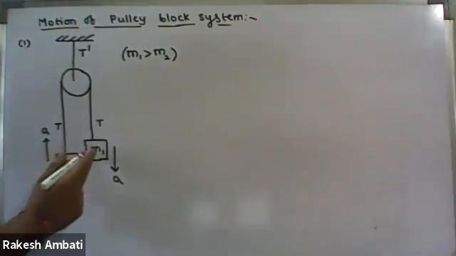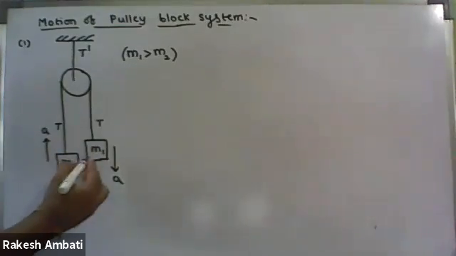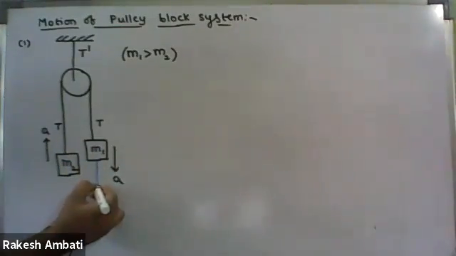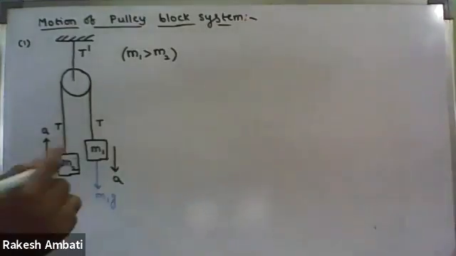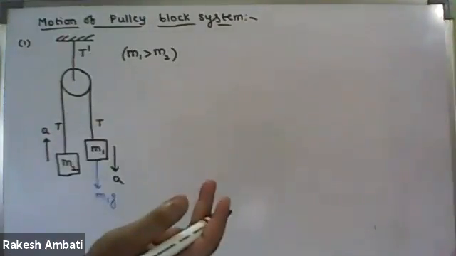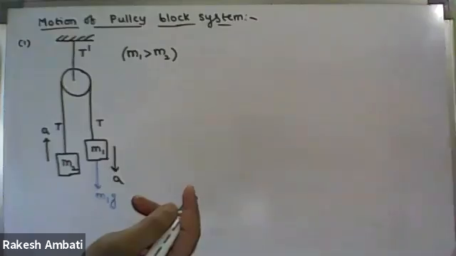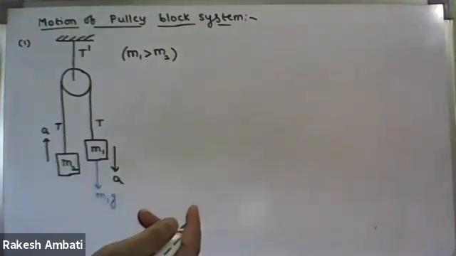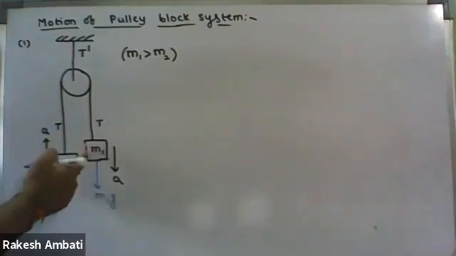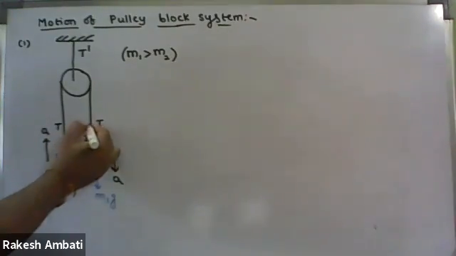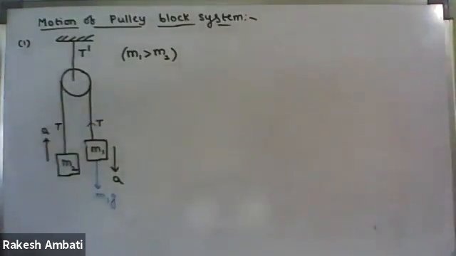For the block M1, weight M1 G downwards. I have a question: what is the direction of tension force? Upwards. The direction is away from the body along the string. If M1 is the body I'm taking, the tension force direction is upward, away from the body along the string.